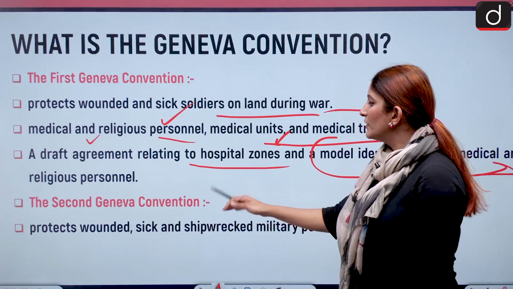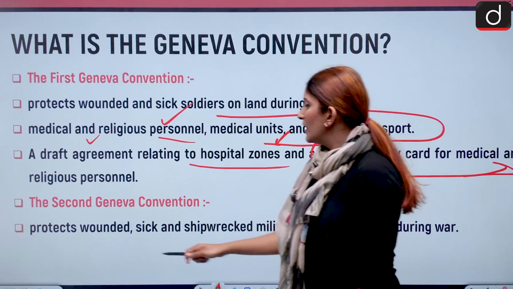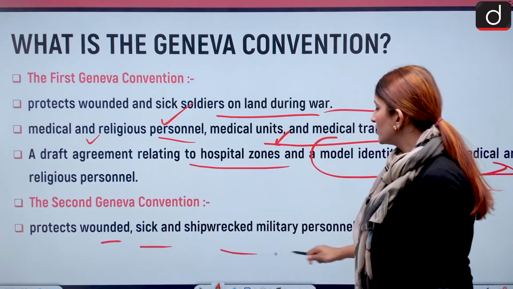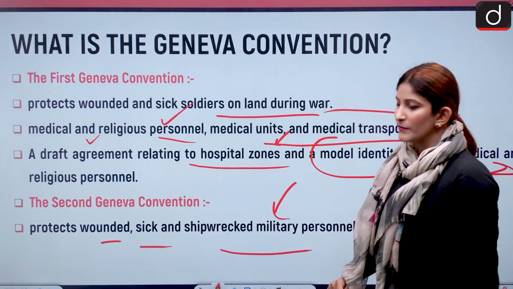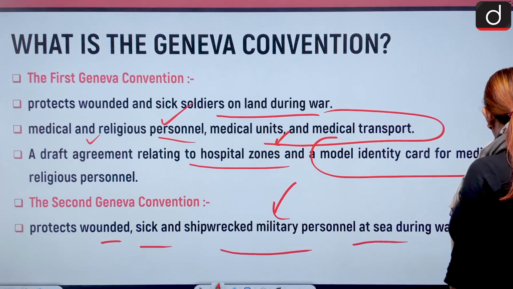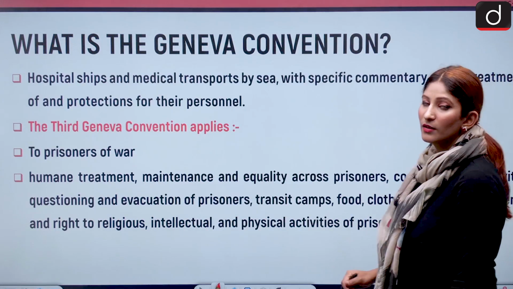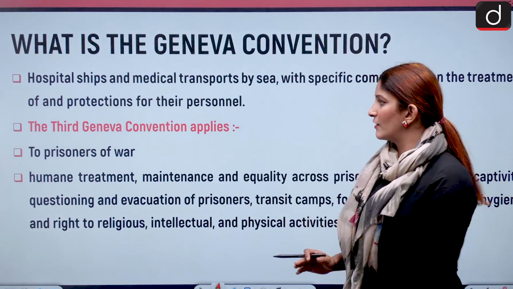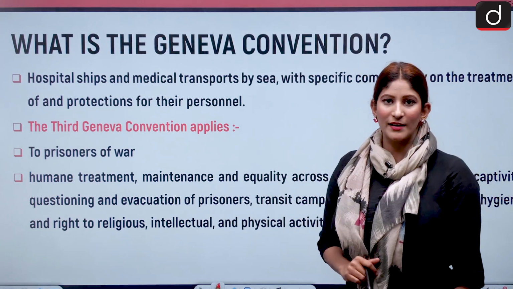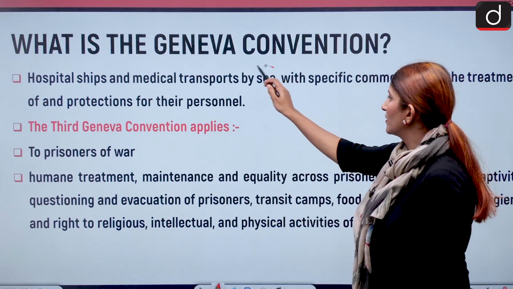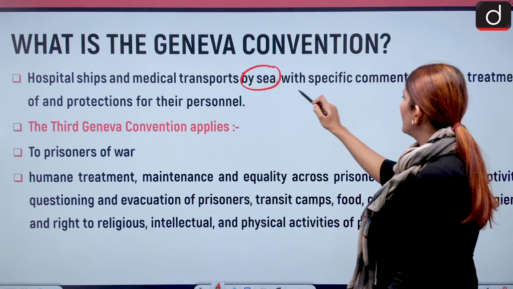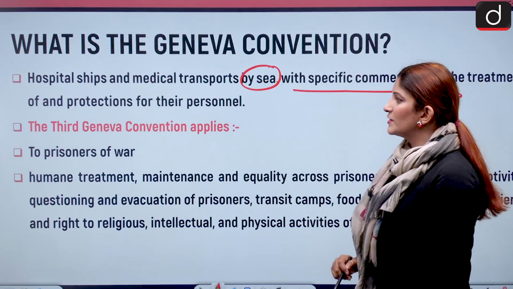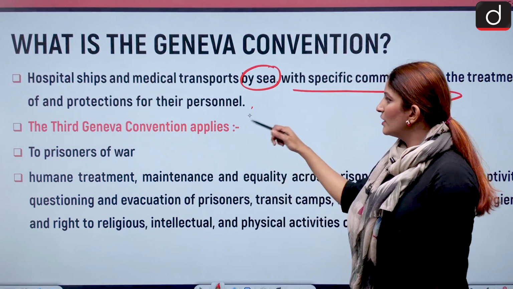The second Geneva Convention protects the wounded, sick and shipwrecked military personnel at sea during the war. So, remember which convention relates to shipwreck? It's the second convention. Hospital ships and medical transport by sea are also a part of it, with specific commentary on the treatment of and protection for their personnel as well.